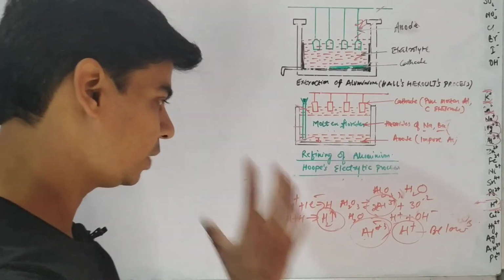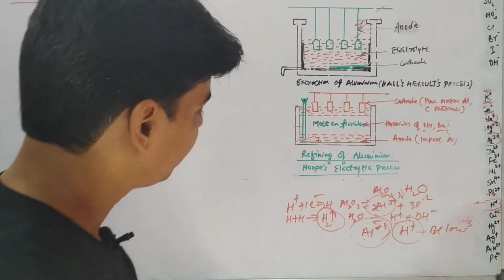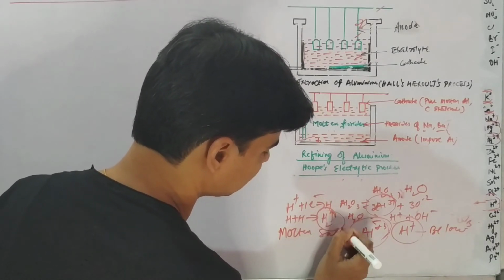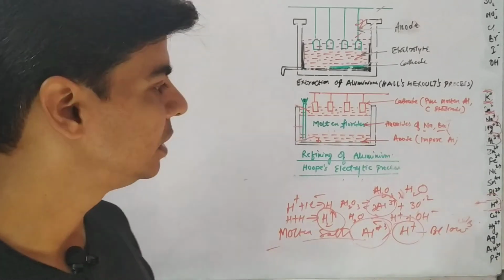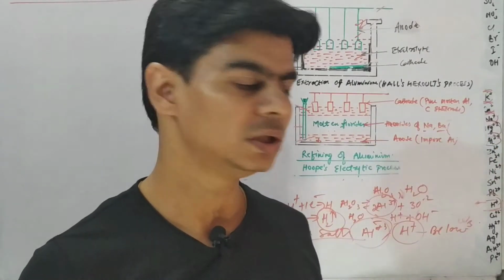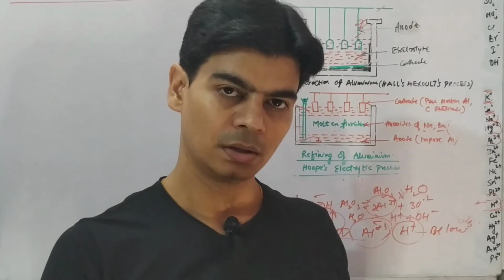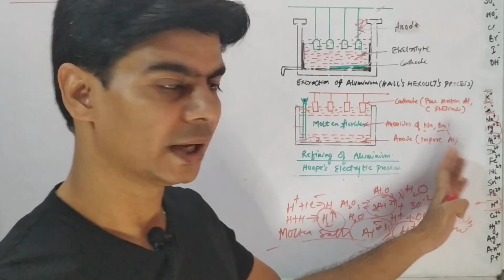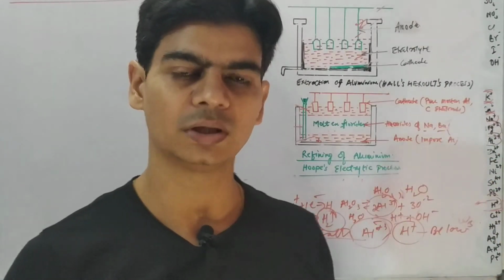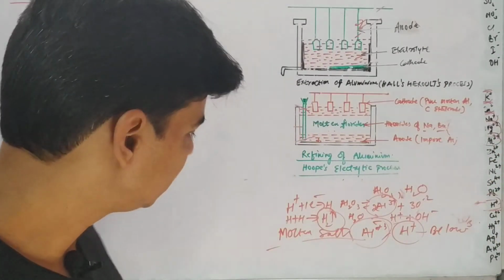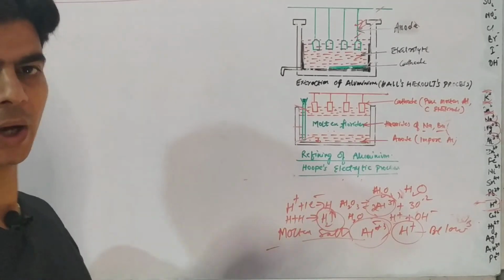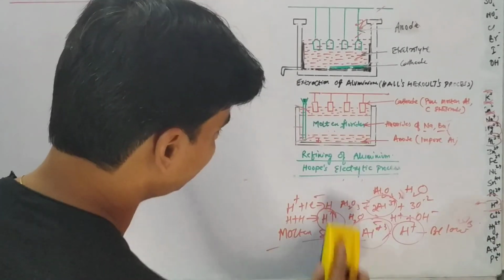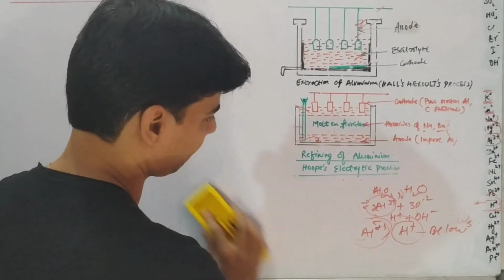So instead of aqueous solution, we always take molten salts. Electrolysis of these oxides or halides, chlorides and bromides of these active metals is done in molten state, not in aqueous state, because in molten state we have no hydrogen ions. No hydrogen ions means no hydrogen gas. So we will obtain metal at cathode, right?